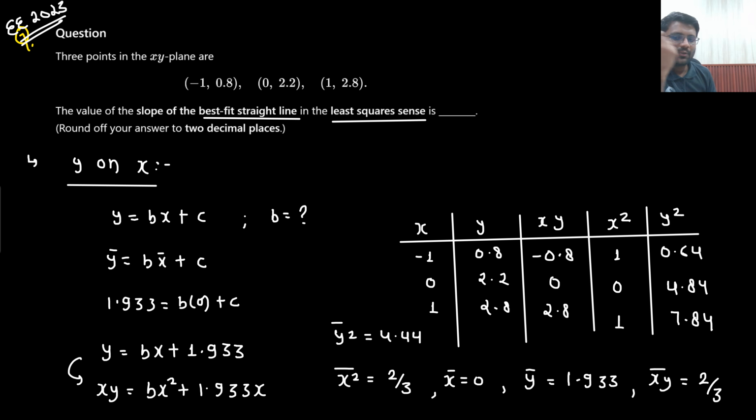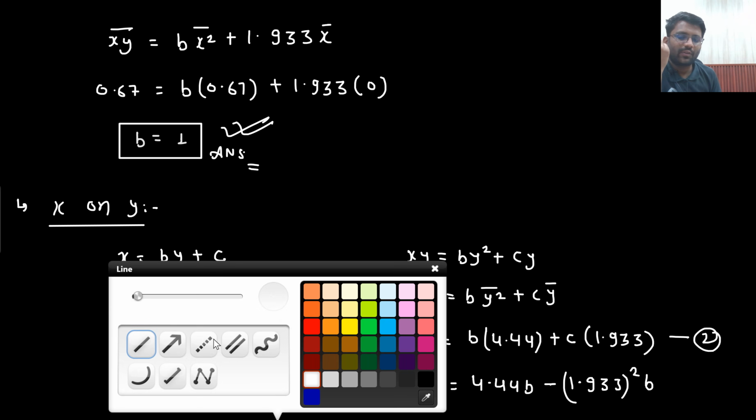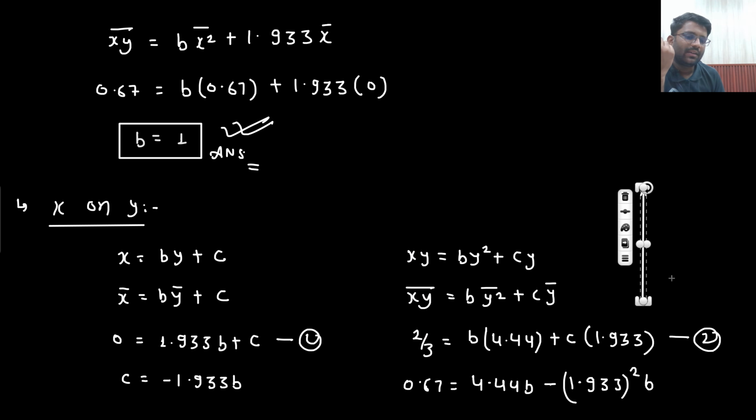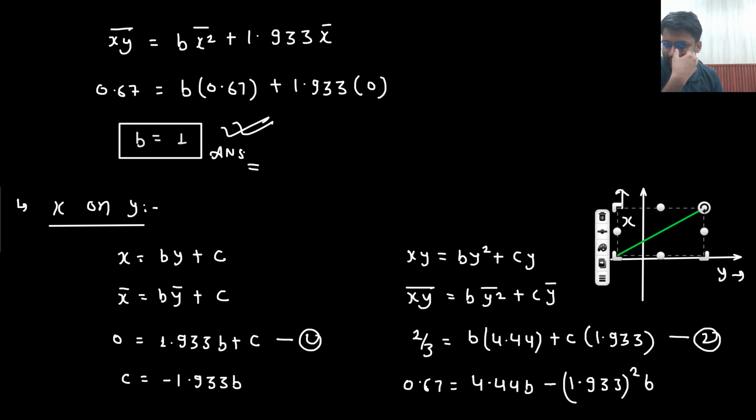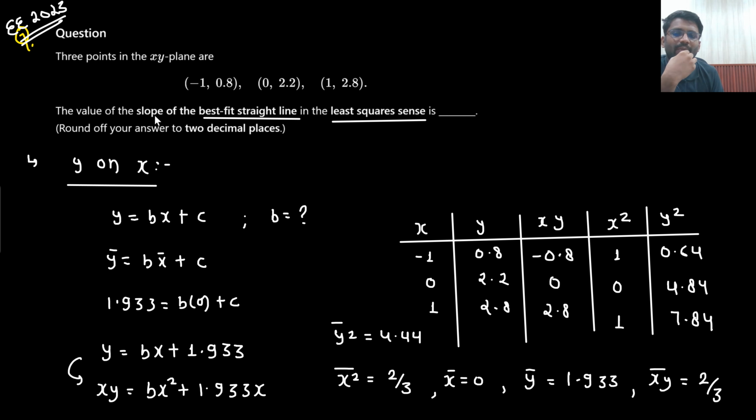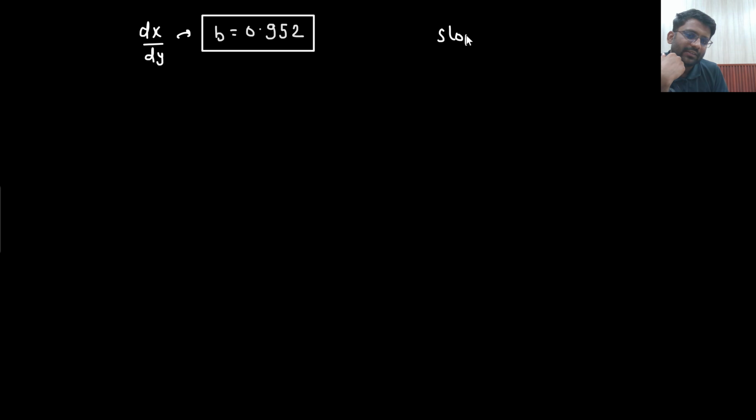Now ideally this answer should also be accepted, no? Because sir, my value is coming out to be 0.952. So this is the slope for x on y. Because sir, what will be the scenario if you are doing x on y? So y and x, x on y will be a line like this. So the slope you are finding out is dx by dy. But if they are talking about the slope, if the word slope is written, then they will talk about dy by dx only.